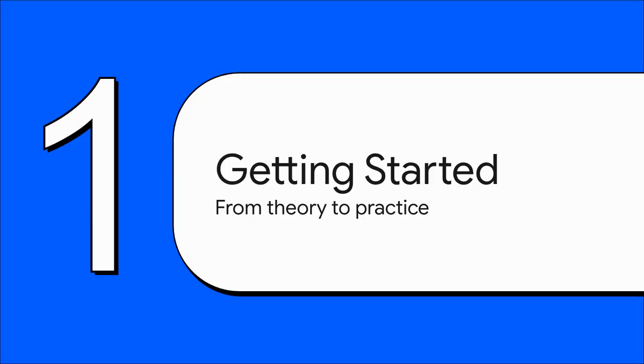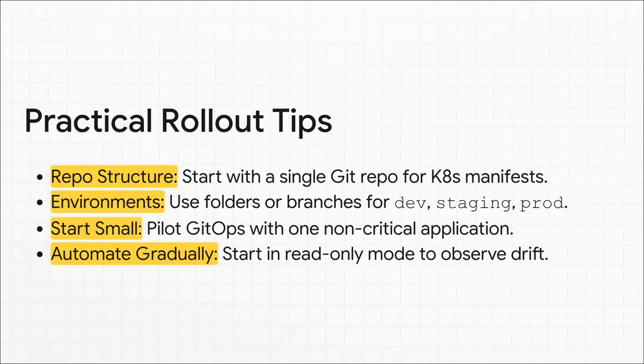Okay, so the theory is awesome, right? It's super compelling. But the big question is always, how do you actually get started with this without causing a huge disruption to everything? So let's get practical. Let's move from the what to the how and talk about some concrete first steps you can take. First off, you do not have to boil the ocean here. Seriously, just start with one single Git repo for all your Kubernetes stuff to keep it simple. Inside that repo, you can just use different folders or maybe branches for your environments, like dev, staging, and prod.